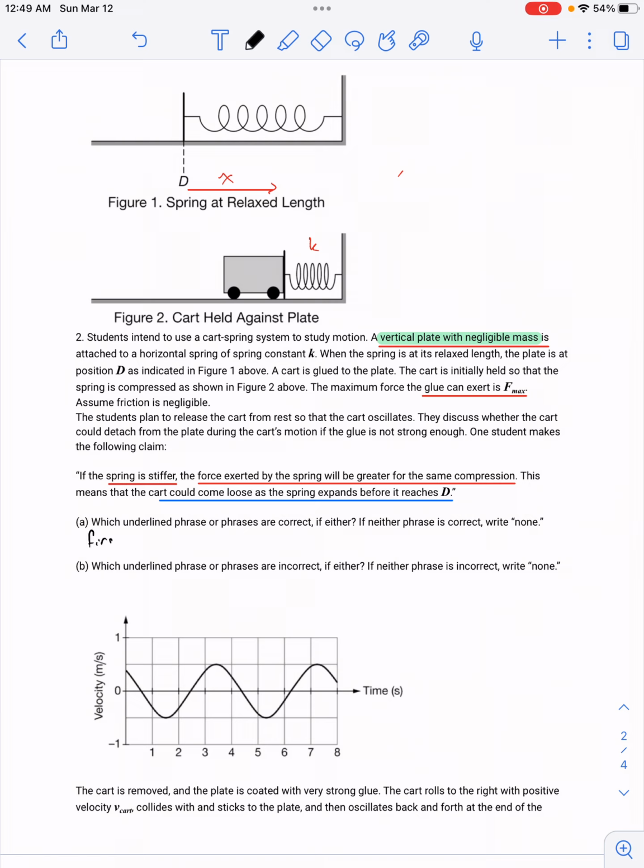So the first statement is correct. You don't have to justify this here, you just have to explain which one is correct and which one's incorrect. So the force will be greater for the same compression if the spring is stiffer, right? The stiffer the spring is, the more force is required to compress it. So it'll exert a greater force when it's compressed the same amount. Which ones are incorrect? The second phrase is incorrect.